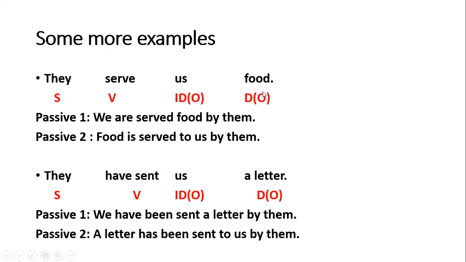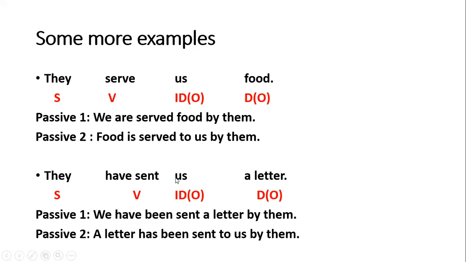Next, if you start it with the direct object, then food again, is, third form of verb served, then preposition to, and indirect object us, and then by and subject them. Food is served to us by them, right?